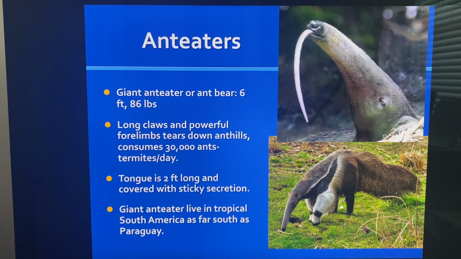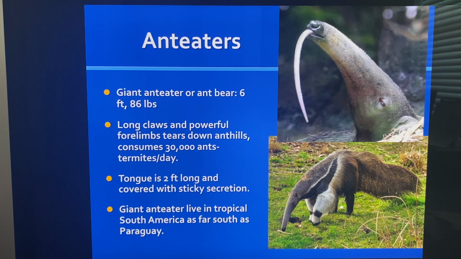Anteaters. We have the giant anteater, or they call it the ant bear. This is a huge anteater, about 6 foot long and 86 pounds. They have long claws and powerful forelimbs, and they tear down anthills. And they can consume up to 30,000 ants and termites a day. That's a lot of ants.